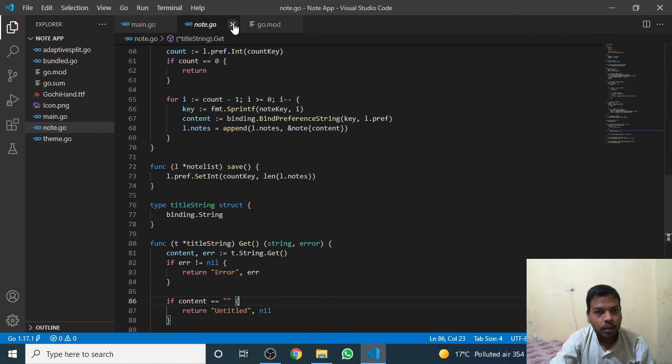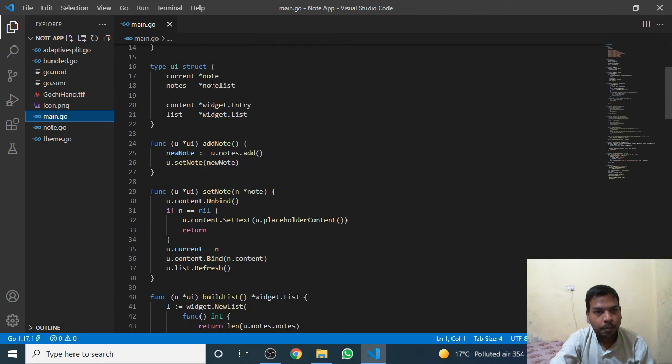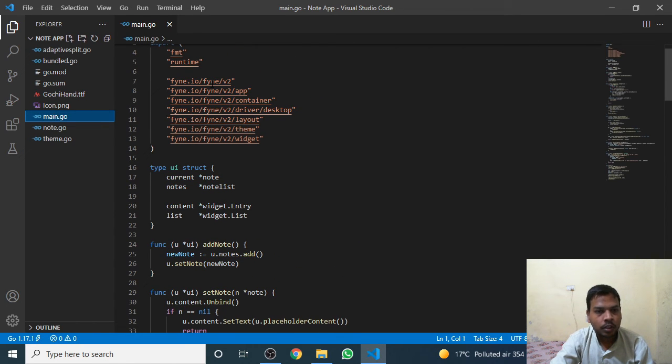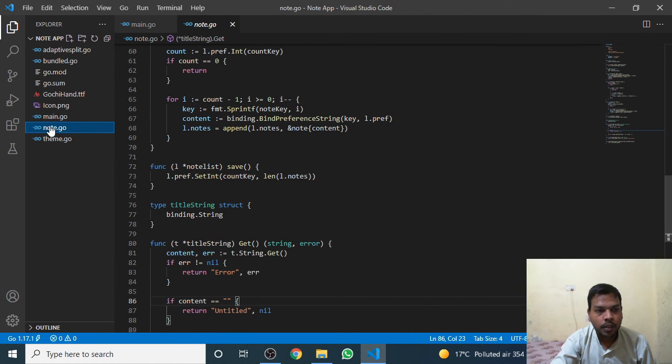Okay, after doing all this, we have in total five files. There is the main.go file, which takes care of all the UI and all the functionalities, and for giving additional functionality we have created node.go, to give the save functionality if the app is opened and run again in the future.